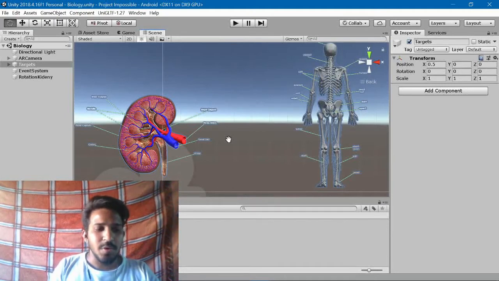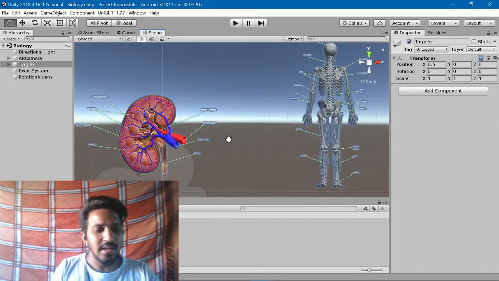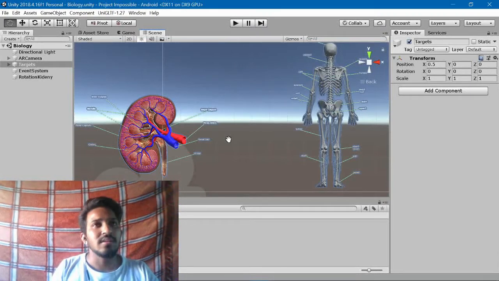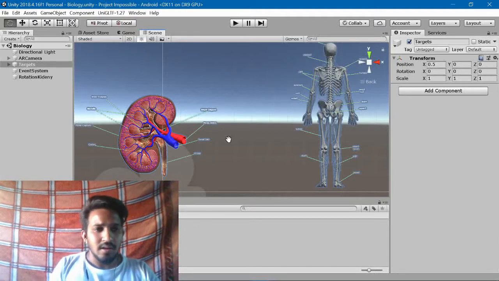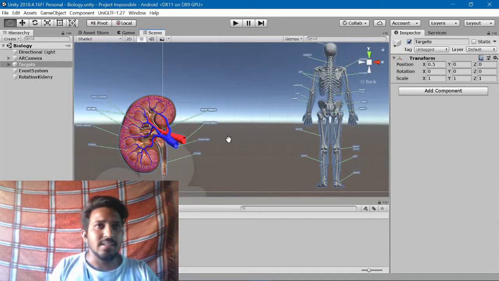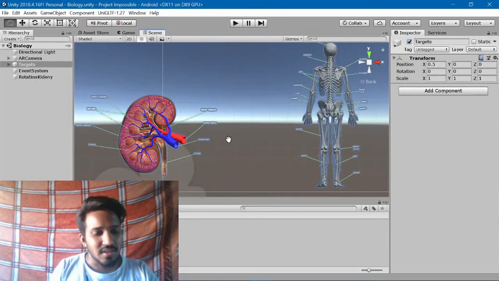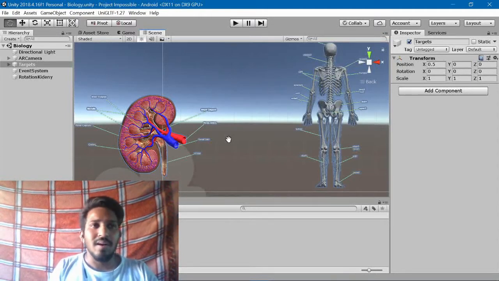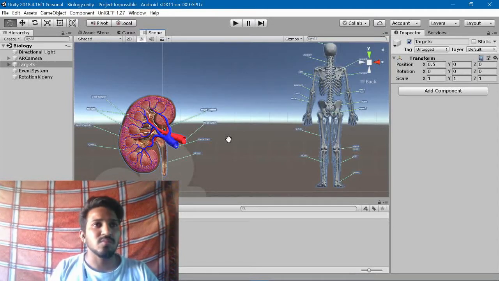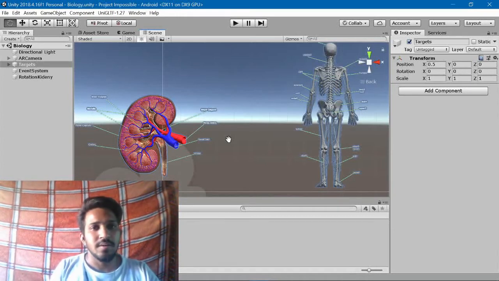As we all know, augmented reality gives an illusion of virtual objects that are superimposed on the actual world. This illusion can be used by any teacher or instructor while explaining any sort of complex topic which requires some sort of visuals.